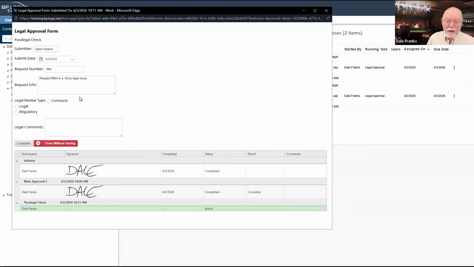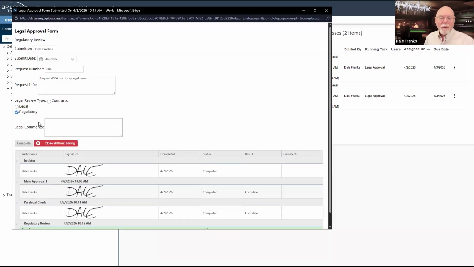Well, as the paralegal, I have one thing that I've got to do. I've got to figure out what type of legal review this particular request needs. Note that the submitter is here. Submit date, request number, the request info, everything I need to make my decision as a lawyer and to figure out what's going on is all right here. So as a paralegal, all I have to do is read this information and set my legal review type and then hit complete.